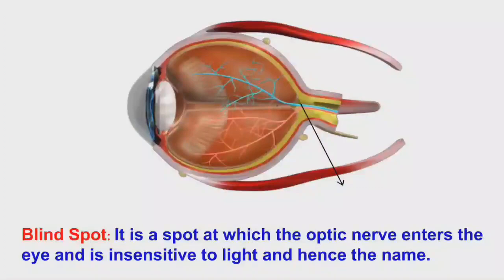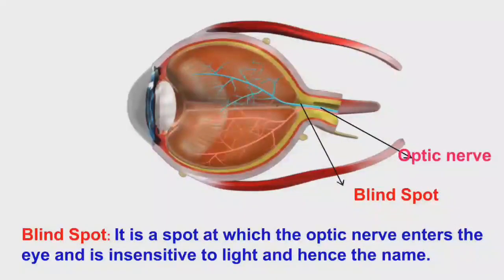Due to the presence of the optic nerve, it is insensitive to light and is named the blind spot.